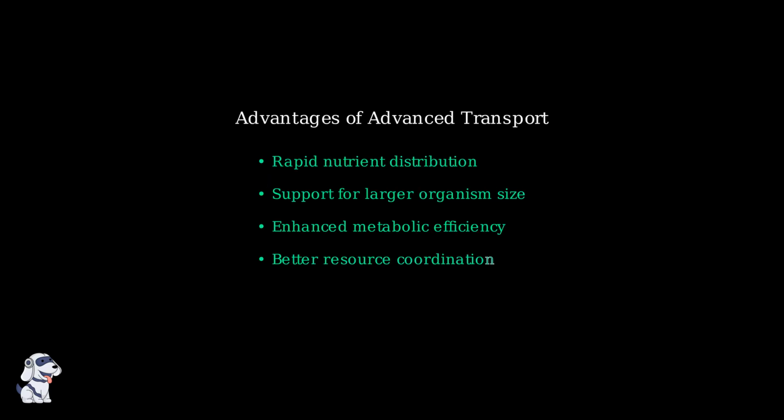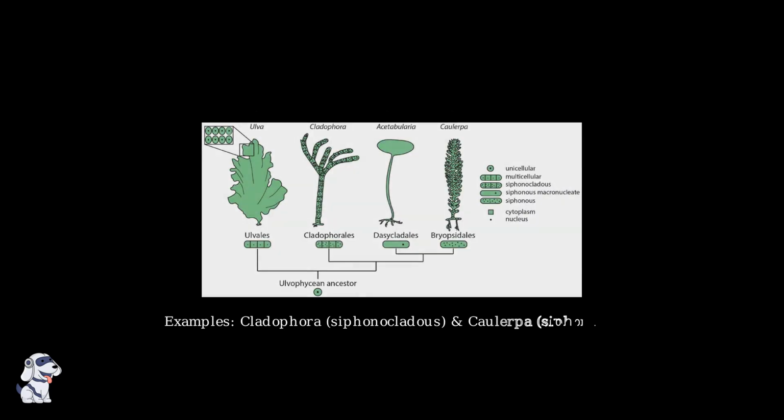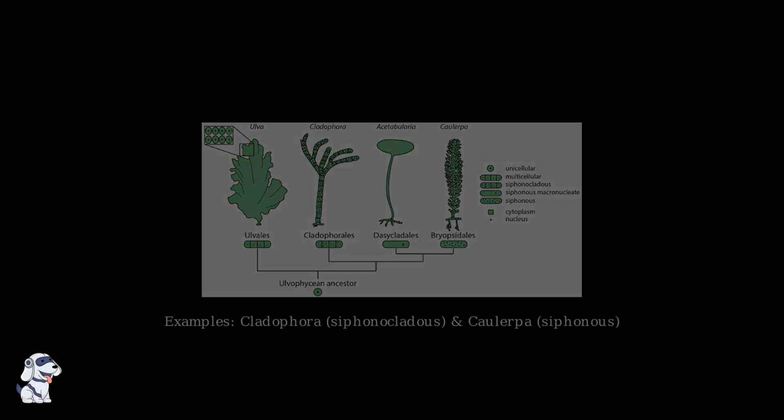These advanced transport mechanisms provide several key advantages. They support rapid growth by ensuring all parts of the organism receive nutrients quickly, enable efficient metabolism through better resource distribution, and allow larger algae to thrive in various environments. Examples of these efficient transport systems can be found in algae like Cladophora, which uses Siphonocladus organization, and Vaucheria, which employs siphonous structure. These adaptations have allowed algae to colonize diverse aquatic environments successfully.